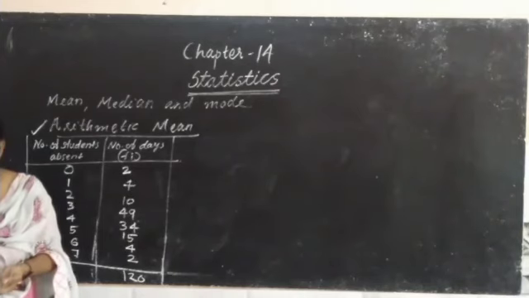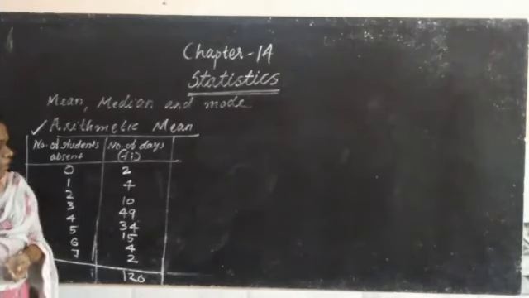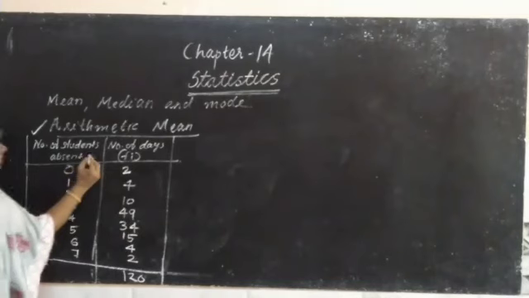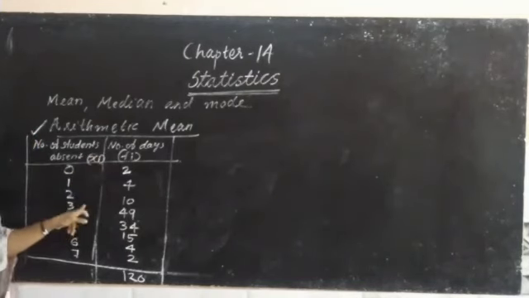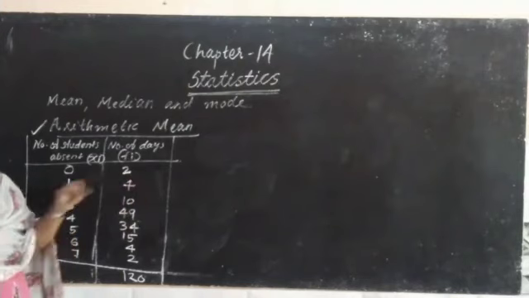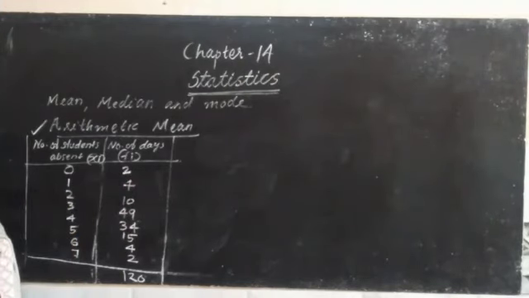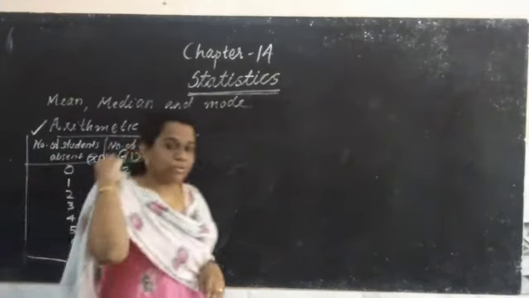I'm going to find the average. How to find the average? These observations are known as xi, and the frequencies are fi. Do you remember how to find the average? How to find the average?